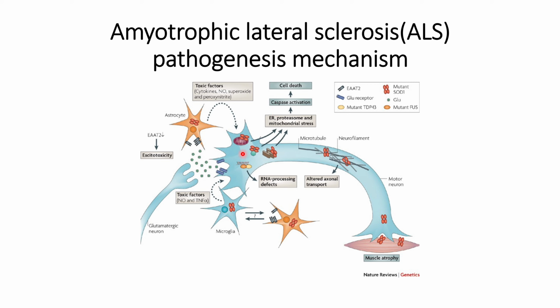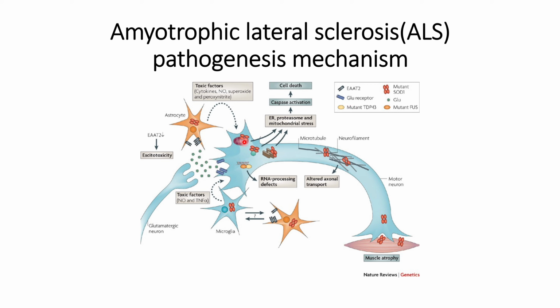And this mutant SOD1 is not only secreted by the motor neuron, however it is also secreted by other components such as astrocytes and microglia. And in our previous video, we understood that the function of these astrocytes and microglia is to remain in equilibrium to maintain the glutamate.